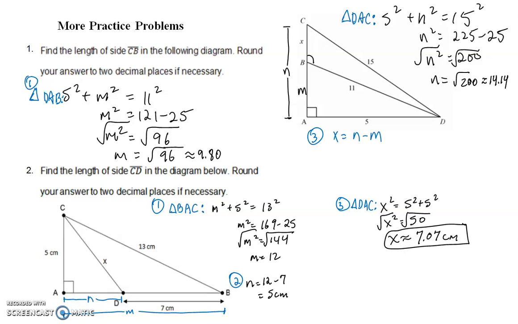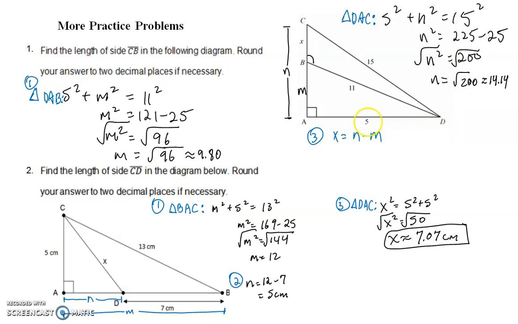So the next examples that we're going to be looking at come from page 6, number 1 and 2. We need to try and find out the value of x, which is the side of a triangle. However, it's the side of triangle CBD, which is an obtuse triangle, which means we can't use the Pythagorean theorem on this triangle right here. However, the strategy is going to be to first find the length of side M, okay, so BA in triangle